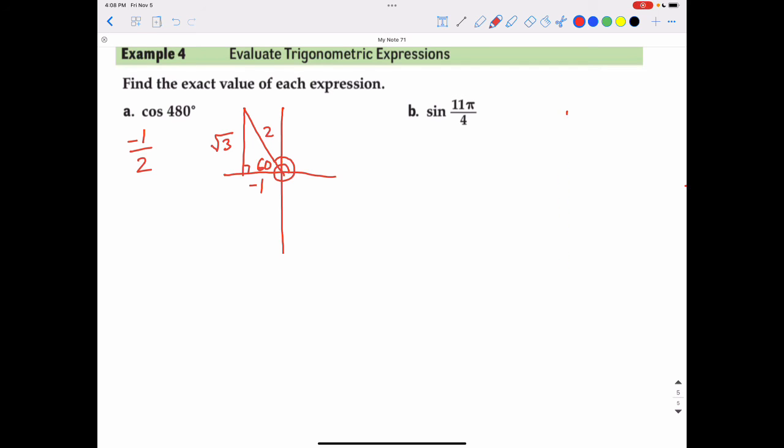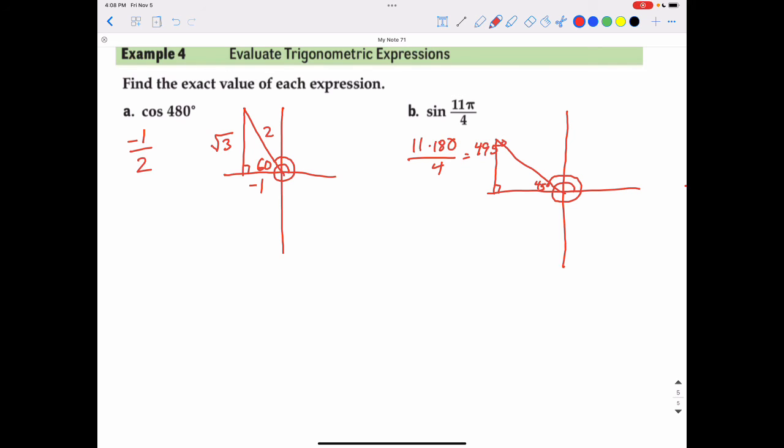Part B is 11 pi over 4. If you want to change that to degrees, you would take 11 times 180 divided by 4, and that would give us a 495-degree angle. So that would be a full lap. That's 360. Another 90 degrees would put us at 450. So we're going 45 degrees past 450, which means we are 45 degrees short of hitting the x-axis. So that is a 45-degree angle.